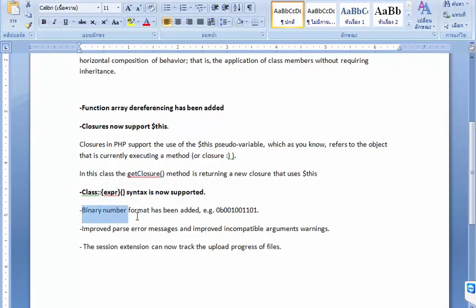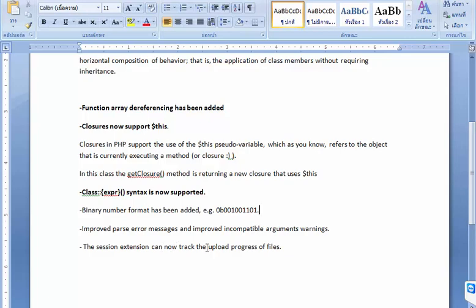It also has the new feature binary number format that has been added, and it improves parse error messages and incompatible arguments warning. There is also a new feature which is the session extension can now track the upload progress